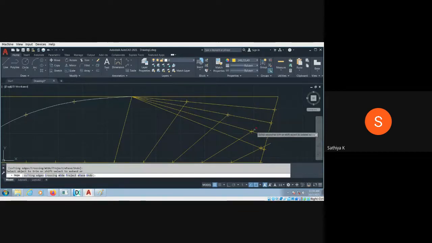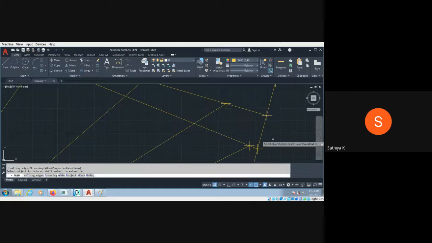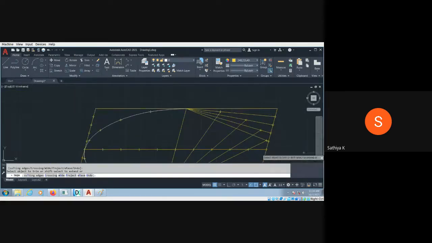So trim the unwanted line. Otherwise, it makes some confusion when you are making this one. Okay. Then enter, then spline, and then select the point. This is one vertex. This is another vertex. Third, fourth vertices. Fifth. So this is wrong actually.